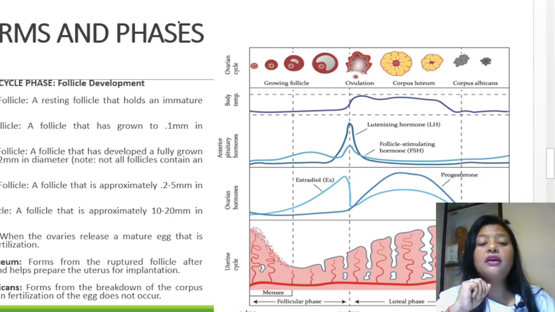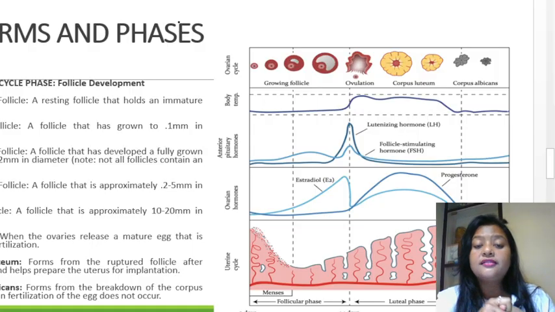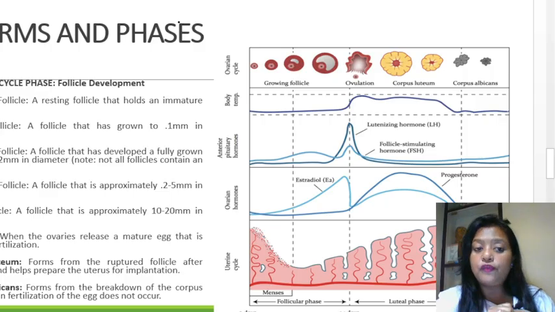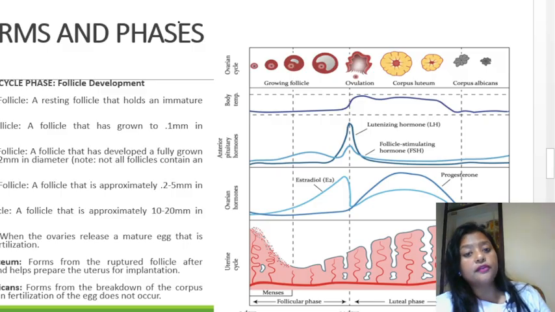Okay, so first we have the primordial follicle, which has an immature egg. That means the egg is not yet matured, it's not yet ready. Then we have the primary follicle, the secondary follicle, the preantral and antral follicle. Out here, there's also a term known as graafian follicles, which are being produced.